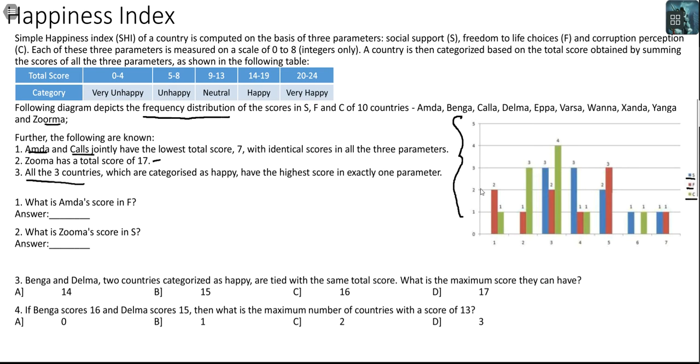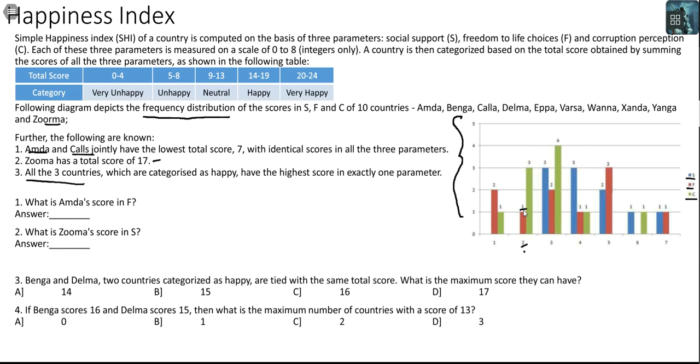There is one person or one team or one country. This is a country thing. So there is one country which has got a score of 1 in C. Similarly, when you come to 2, there are 0 countries that have got a score of 2 in S. There is one country that has got a score of 2 in F. There are 3 countries that have got a score of 2 in C. This is the meaning of this table. If you got to the meaning of this table, the rest of the questions become easy.